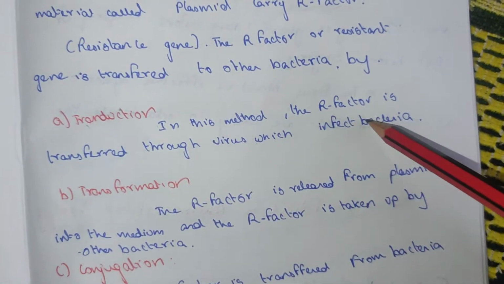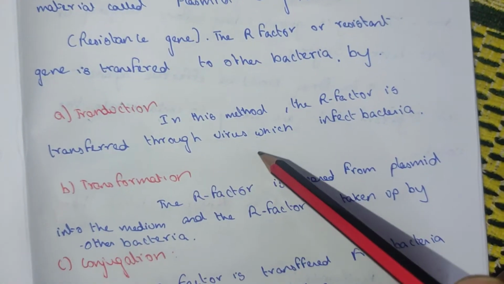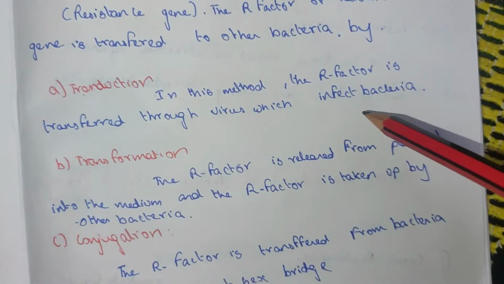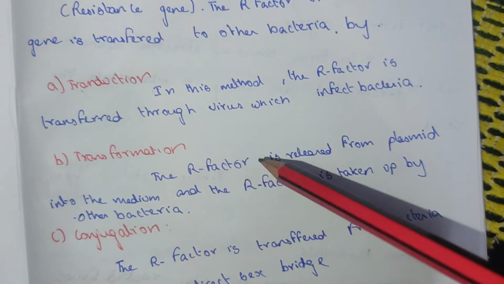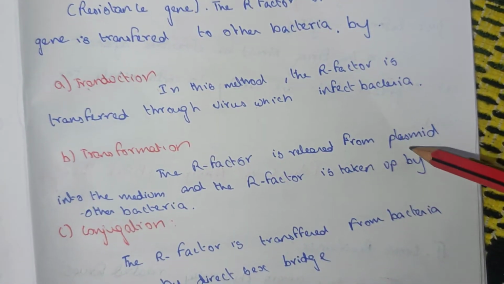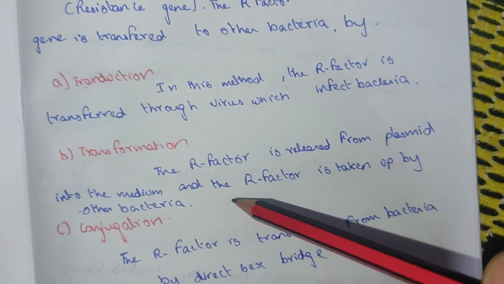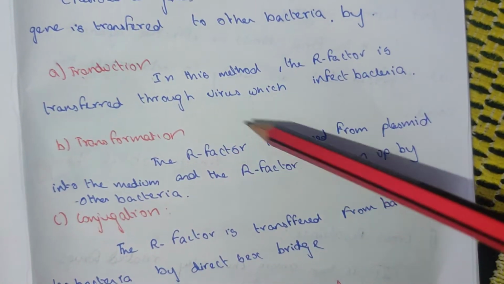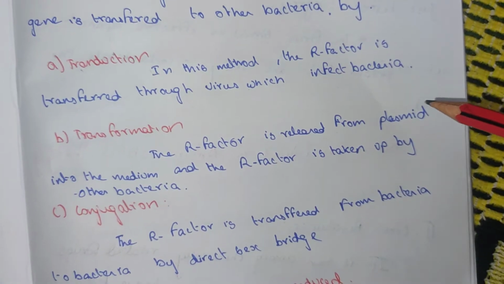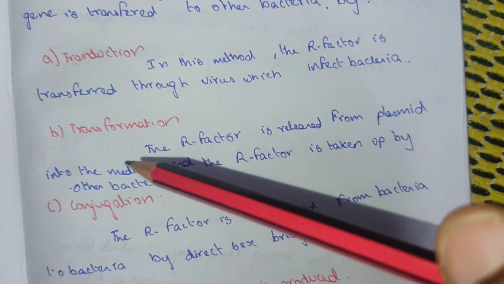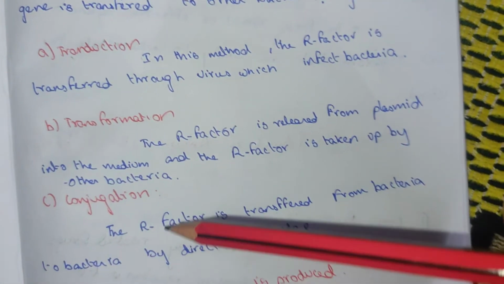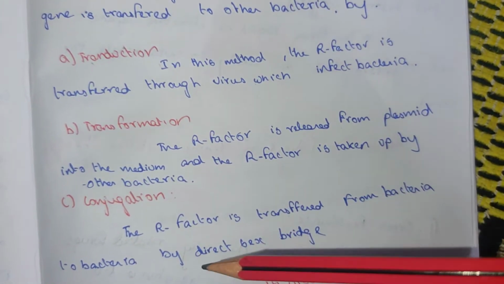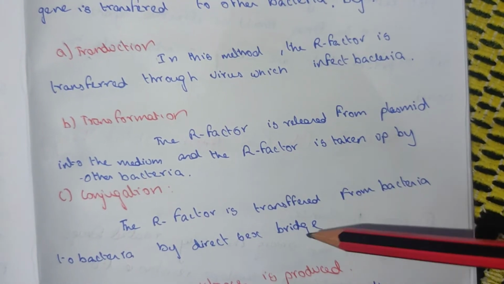Transduction: in this method, the R factor is transferred through a virus that infects the bacteria. Transformation: the R factor is released from the plasmid into the medium, and the R factor is taken up by other bacteria. Conjugation: the R factor is transferred from bacterium to bacterium by a direct sex bridge.